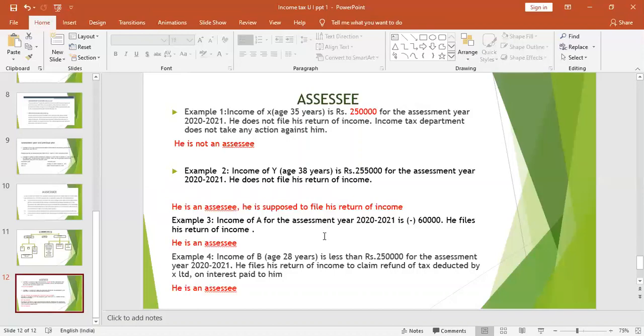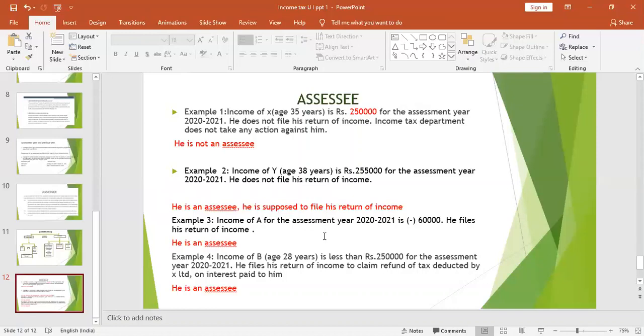Then the third example: income of A for assessment year 2021 is in minus. It means that he has incurred a loss of 60,000. He files his return of income. Why does he file a return of income? To find out whether it's a loss. He has filed a return of income. So he becomes an assessee even though he has incurred a loss.